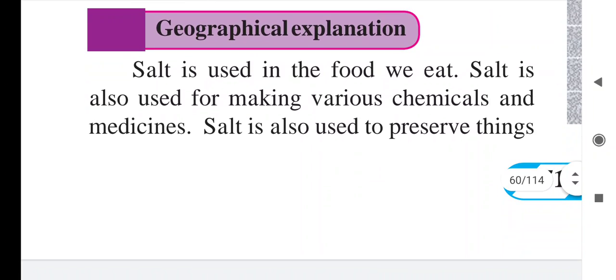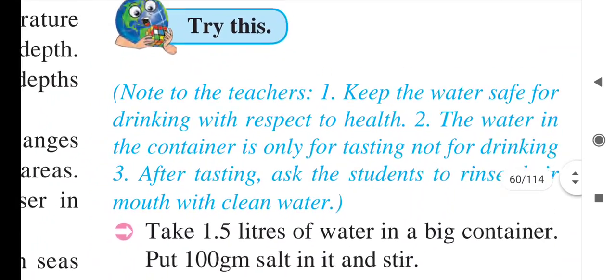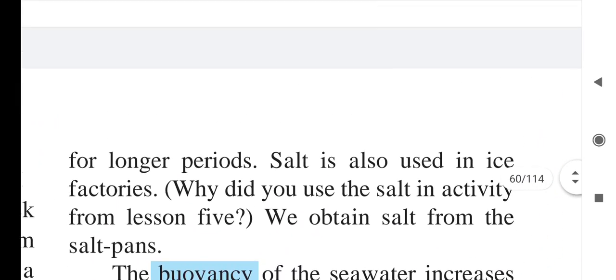Geographical explanation: salt is used in the food we eat. Salt is also used for making various chemicals and medicines. Salt is also used to preserve things for a longer period. Salt is also used in ice factories. Why didn't you use the salt in the activity from lesson 5? We obtain salt from the salt pan.